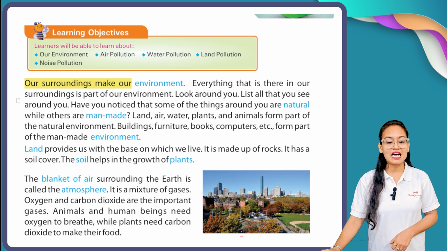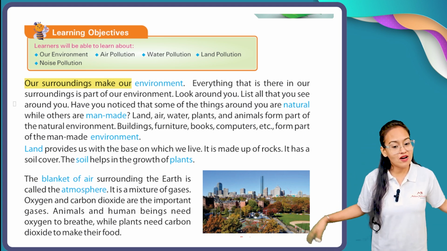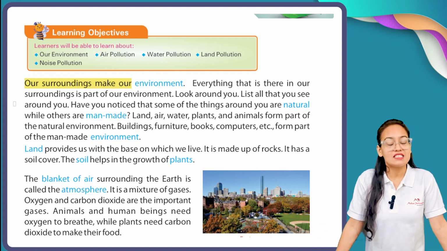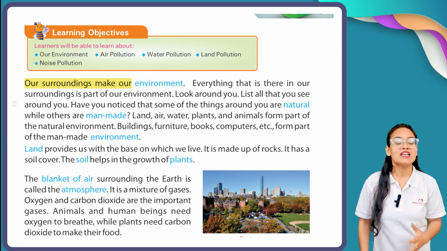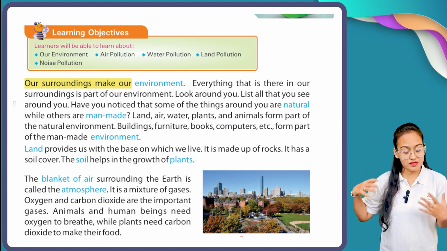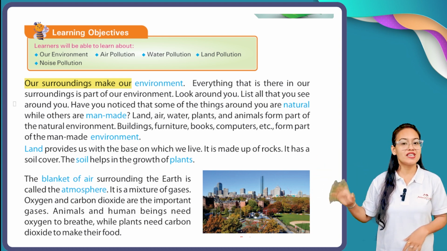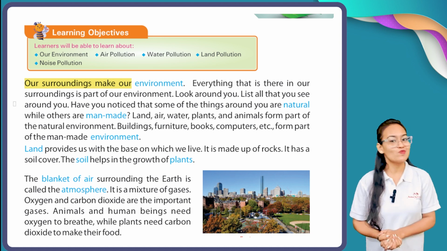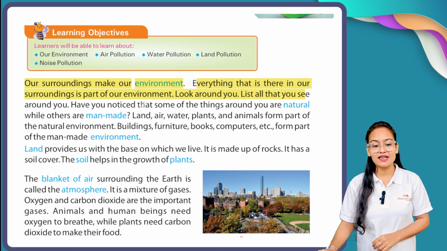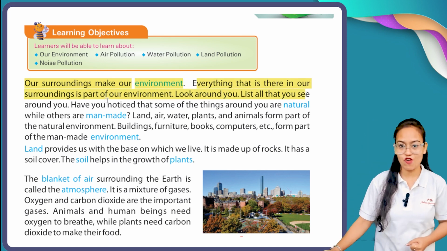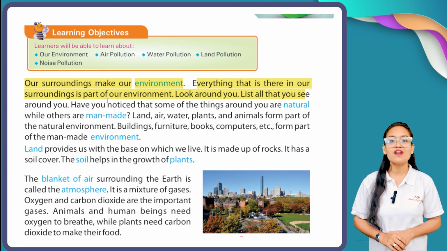Our surroundings make our environment. Now, what is the meaning of environment? Environment means the things which are in our surroundings. The meaning of environment is the things which are present in our surroundings. It may be a bottle, it may be a tree, it may be anything. All this makes the environment. Everything that is there in our surroundings is part of our environment.